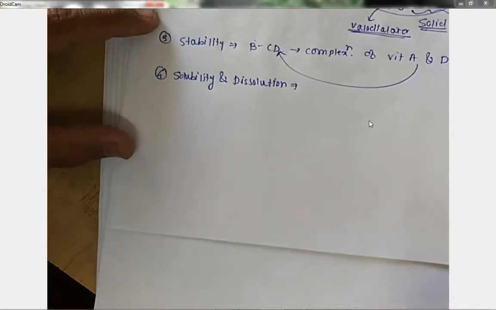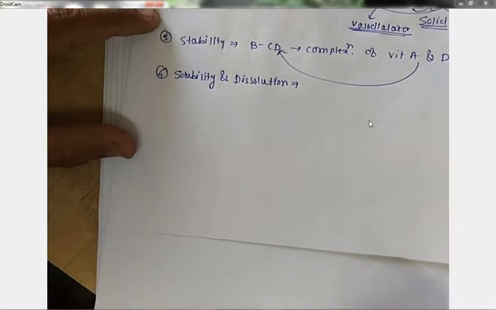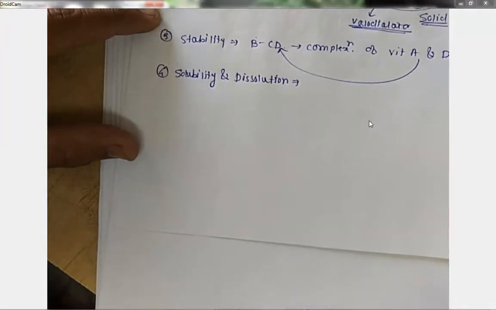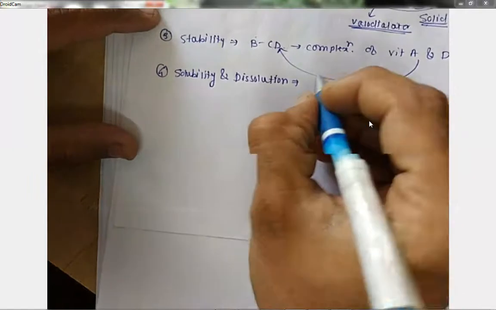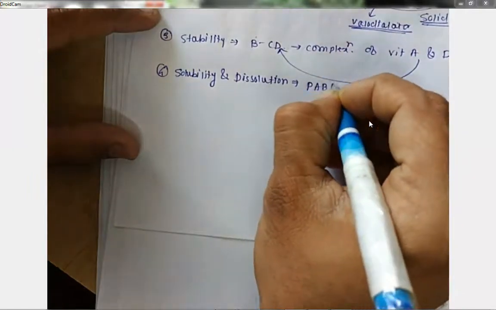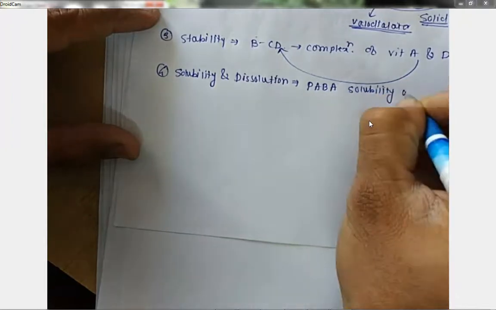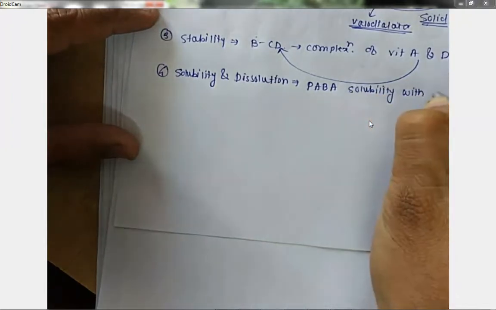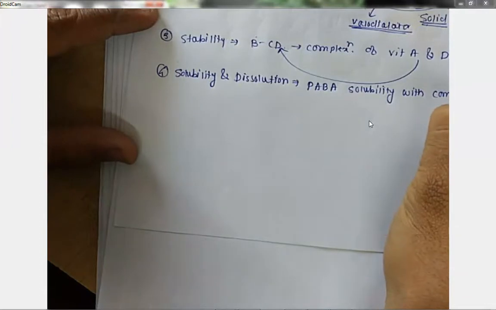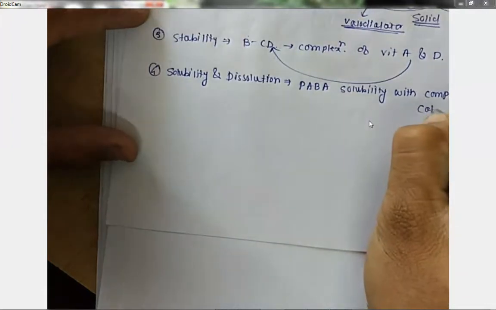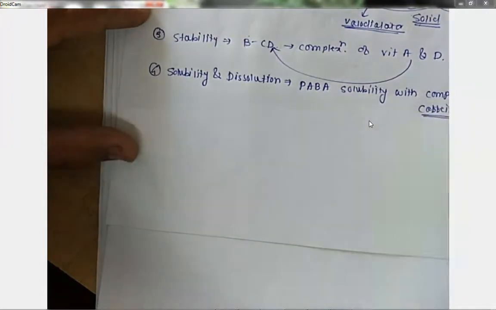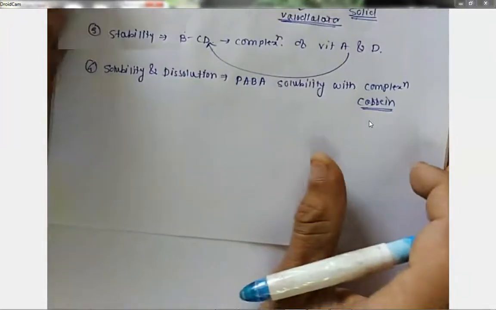Right now I am going to say that the concentration of caffeine enhances the solubility of para-aminobenzoic acid, that is PABA. PABA solubility can be enhanced with complexation with caffeine. So this is one more example. So you can go with this example.